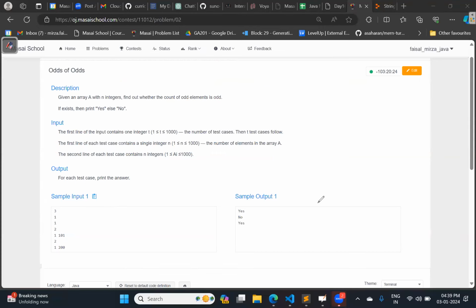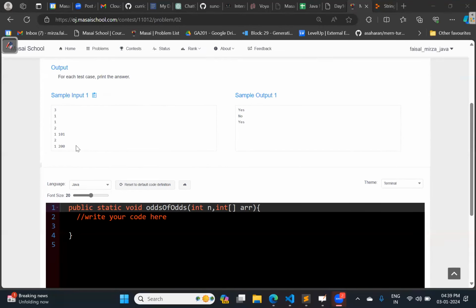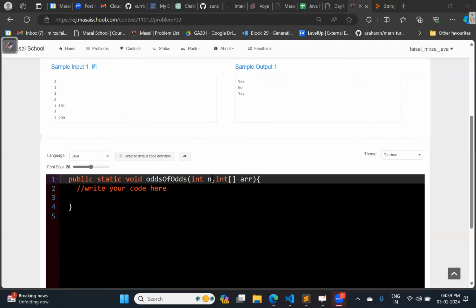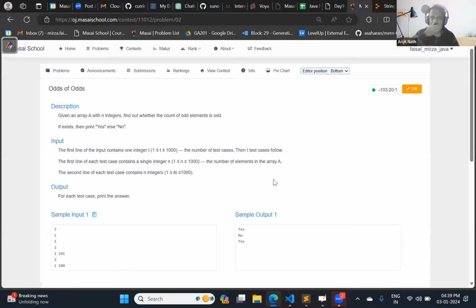Now you do not need to worry. Over here, if you see, you have been given the size of array and all the elements which are there inside this array variable. Okay, you just need to apply the logic. So will you be able to solve this question? Please confirm. You have already solved. Yes.